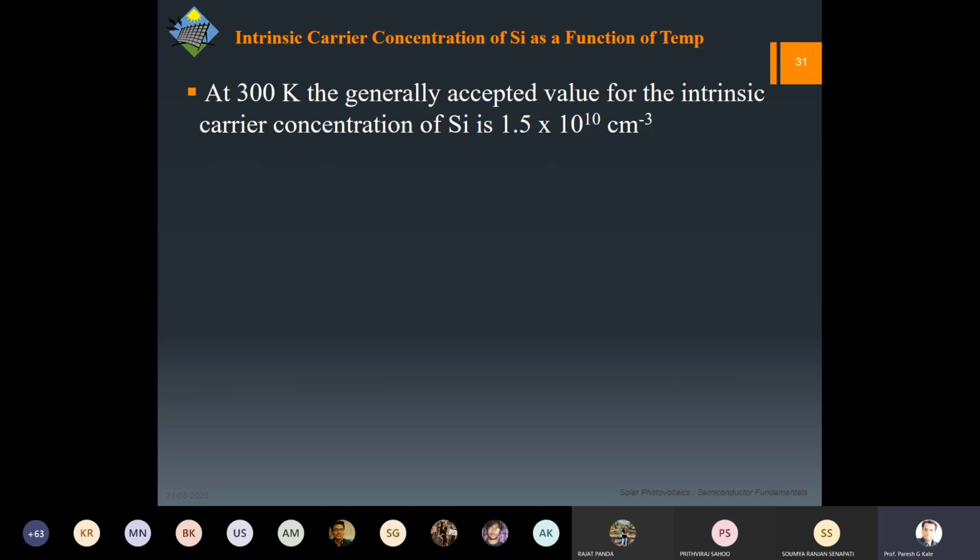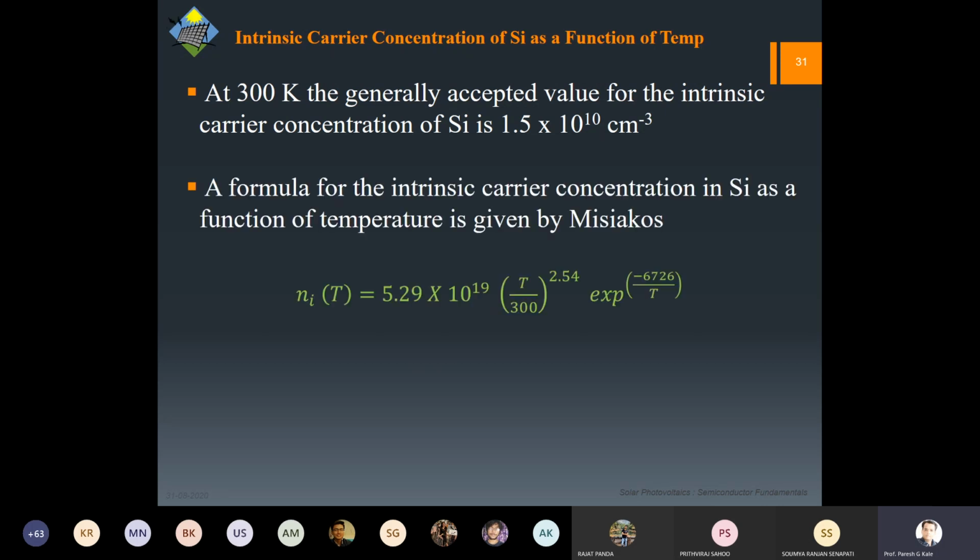This intrinsic carrier concentration Ni is a function of temperature. Typically you can remember this particular value for silicon, that is 1.5 into 10 raised to 10 per centimeter cube. These are constants. Of course, as it is dependent on temperature, this value will change. So normally we take room temperature for calculation. You have to remember this particular value.